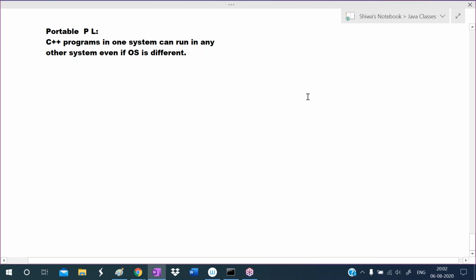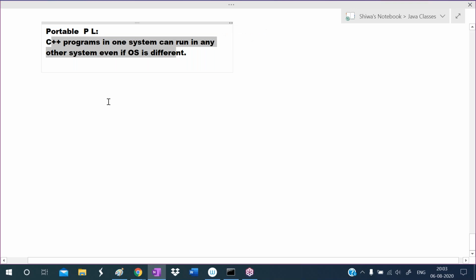If you developed an application in one system, you could run that application in that system only. You could not run it on another system. But after the introduction of C language, this portable feature came. So the C++ programs in one system can also run in any other system, even if the operating system is same or different.